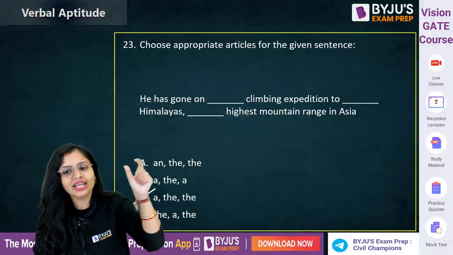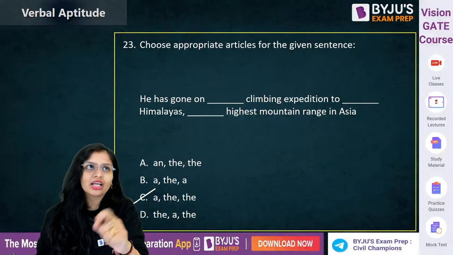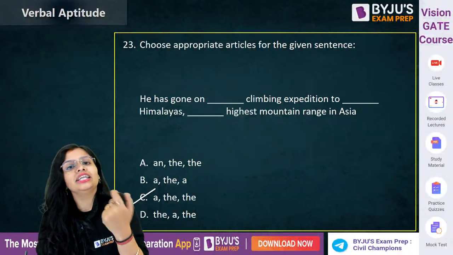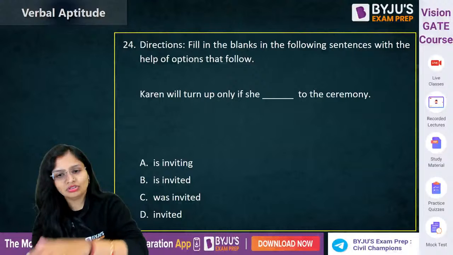Himalaya क्योंकि एक ही है. The highest mountain. When you talk about any specific thing like the Taj Mahal, the Great Wall of China, the Leaning Tower of Pisa. So A. The. No, this one.